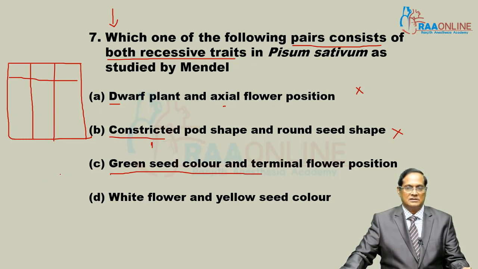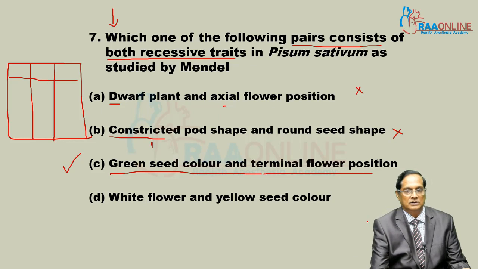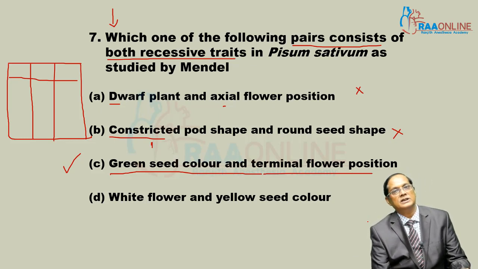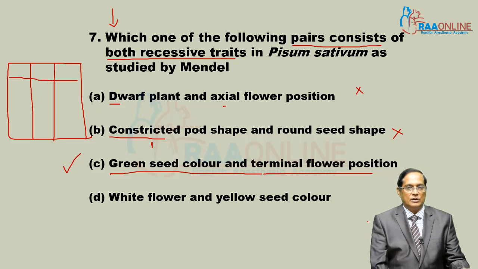In the case of seed, yellow is dominant over green. So green seed color is the recessive trait, and terminal flower is also recessive. In flower position, axial is dominant actually.